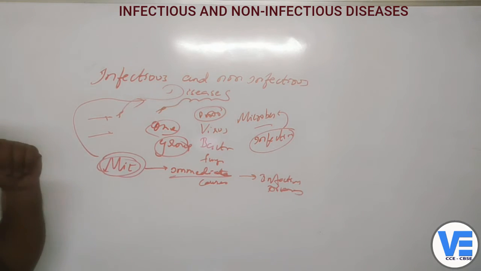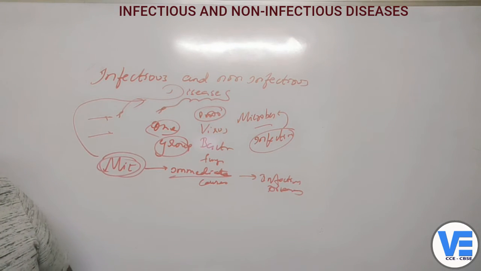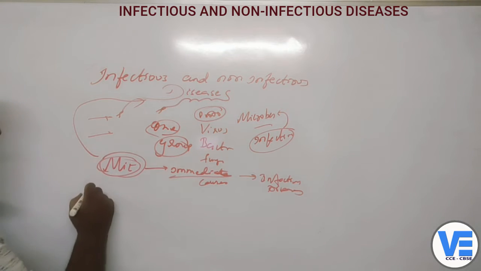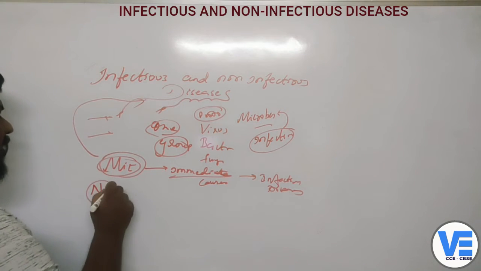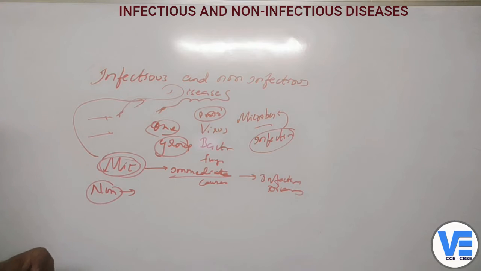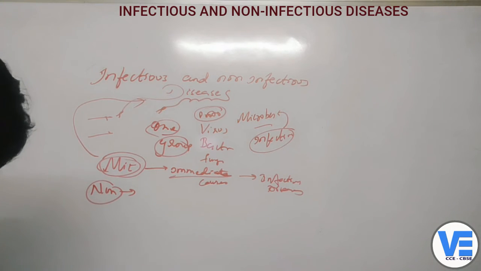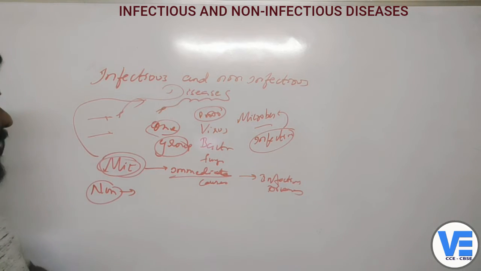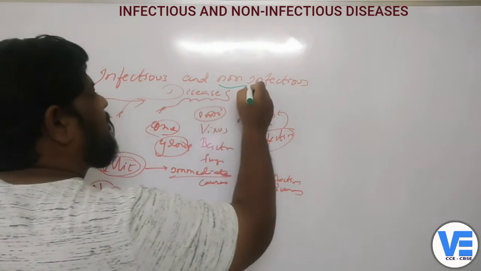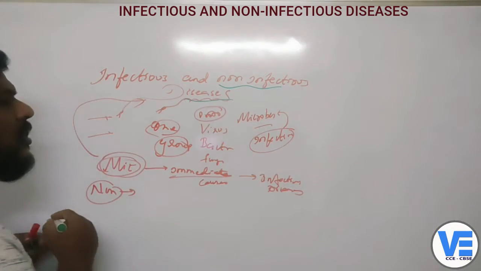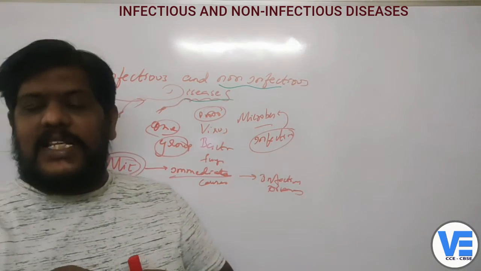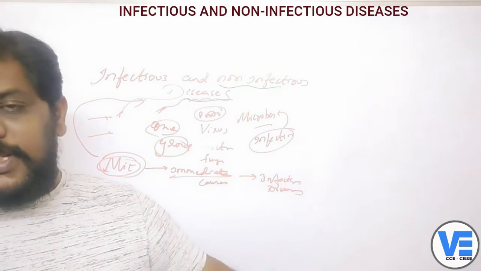Now, coming to the non-infectious diseases. These are the non-infectious diseases. That means they are not infected from one person to the other person. They are not transferred from one person to the other person. Those kinds of diseases are basically called the non-infectious diseases.